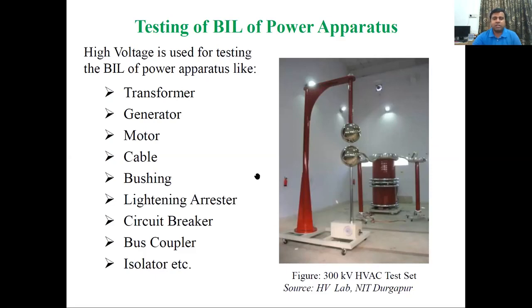the basic insulation level. And for impulse testing, we need to connect it with the Marx generator, and we have to give 75 kV for testing of 11 kV power apparatus. Similarly, as the rating increases, we need to give more high voltage and impulse voltage for testing of power equipment.